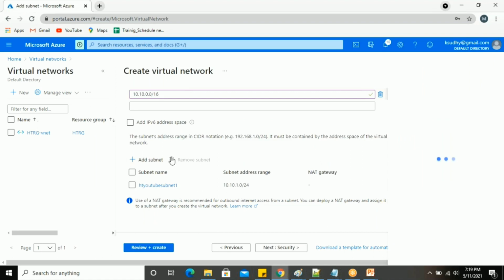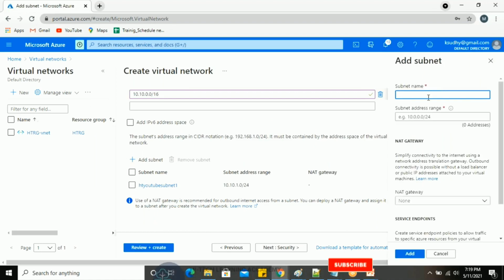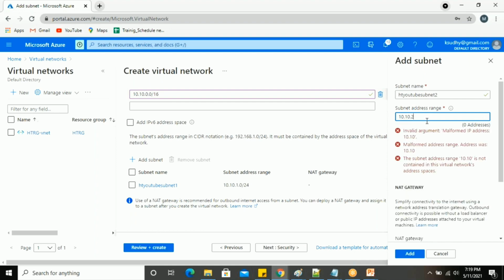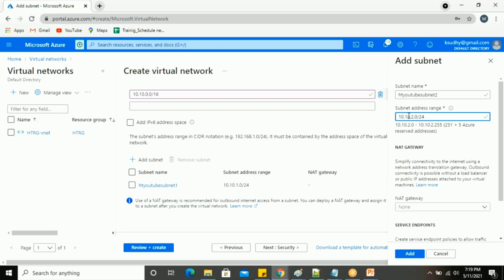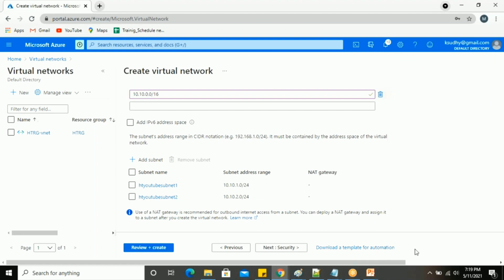Also, one more subnet I'm going to create, YouTube subnet 2. For subnet 2, I'm giving the subnet IP range 10.10.2.0/24. Like this, you can create up to 254 subnets here. So I'm just going to click add.